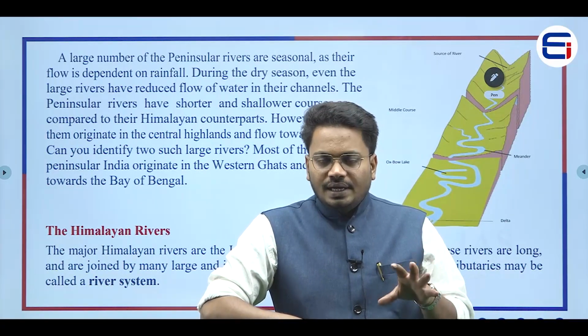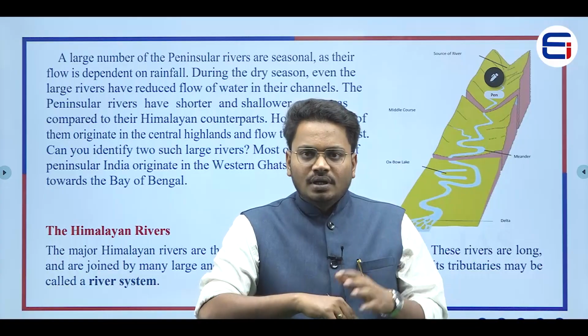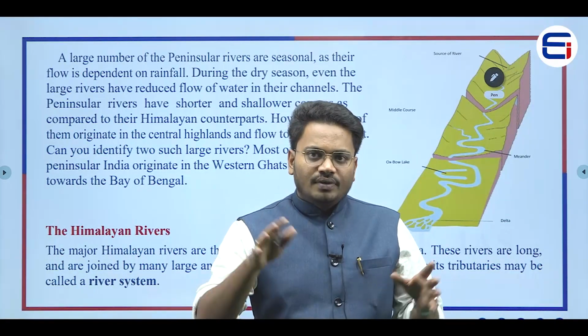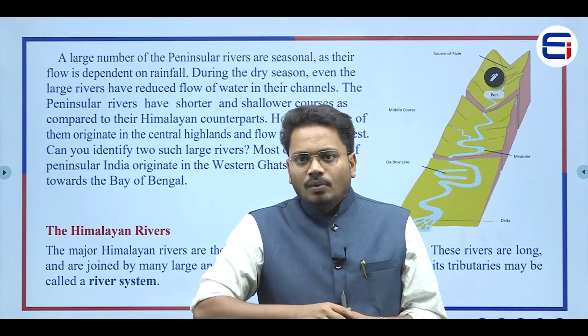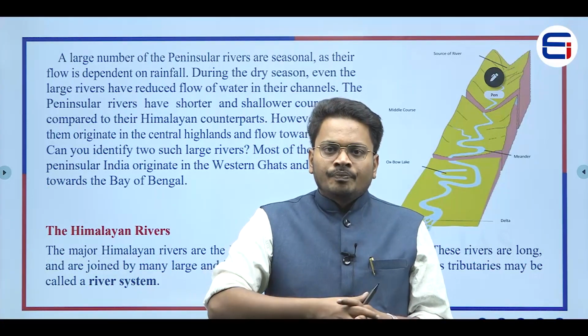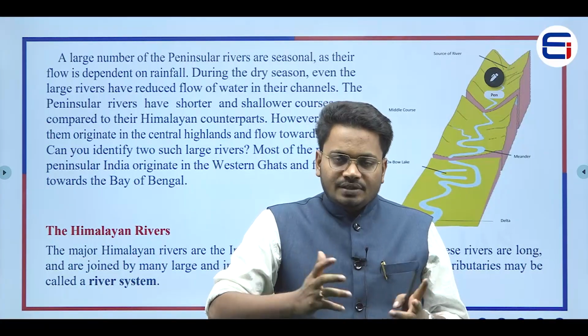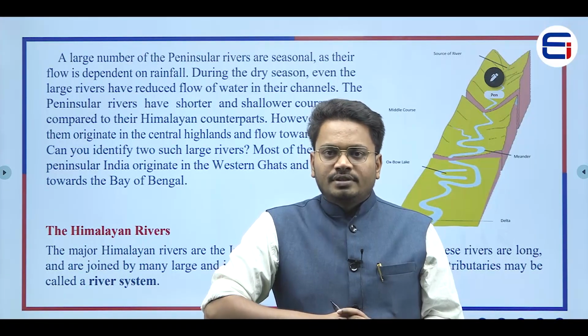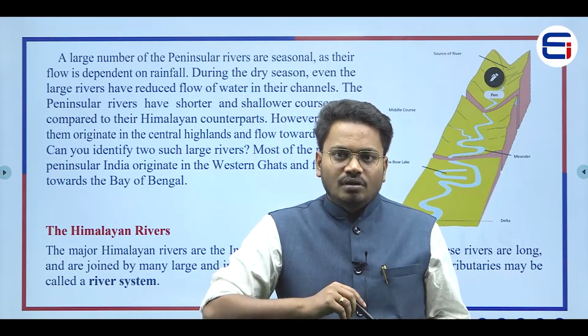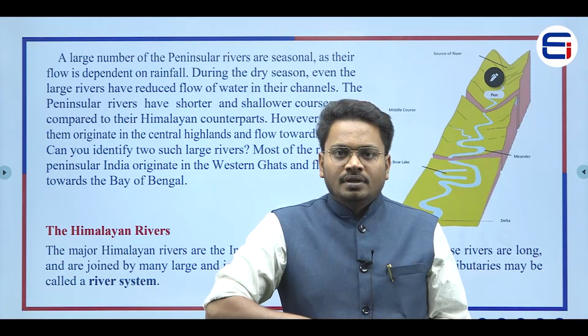We have understood that whenever there is a decrease in slope, we might see the creation of meanders, or oxbow lakes, or certain sorts of depositional activity, right? We have seen all those things in the previous part.